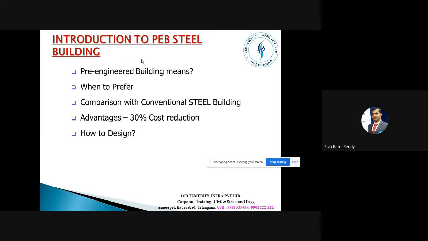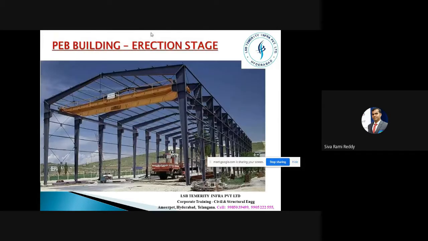Now we understand what this PEB is and when to prefer it, and we know the comparison between these two and when and where to use them. We know the advantage also, that indirectly we can reduce 30% of the cost. And the next thing is how to design. This is all okay, then how to design this? So this is what a PEB structure is.